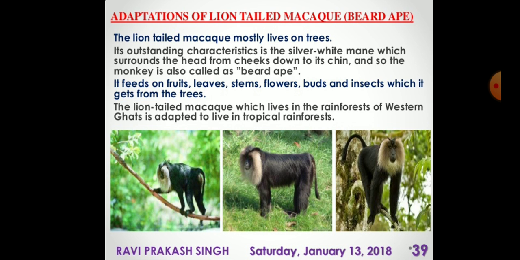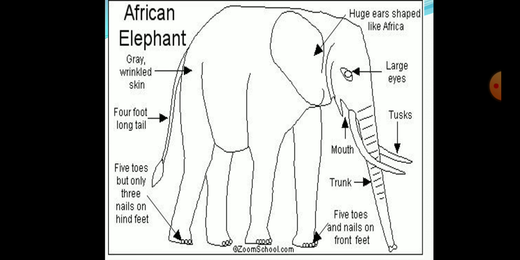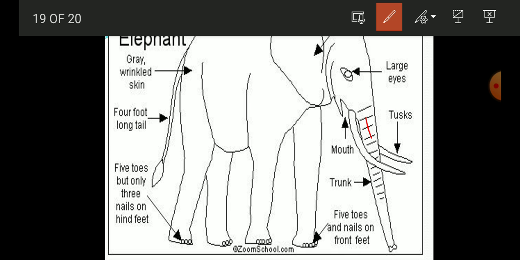Now here in the tropical rainforest you will also find the African elephant. This African elephant has so many characteristics which make it special from other animals. It has a big trunk, which is used for two purposes. Can you see where its trunk is? Yes, that long part of its body is known as the trunk.